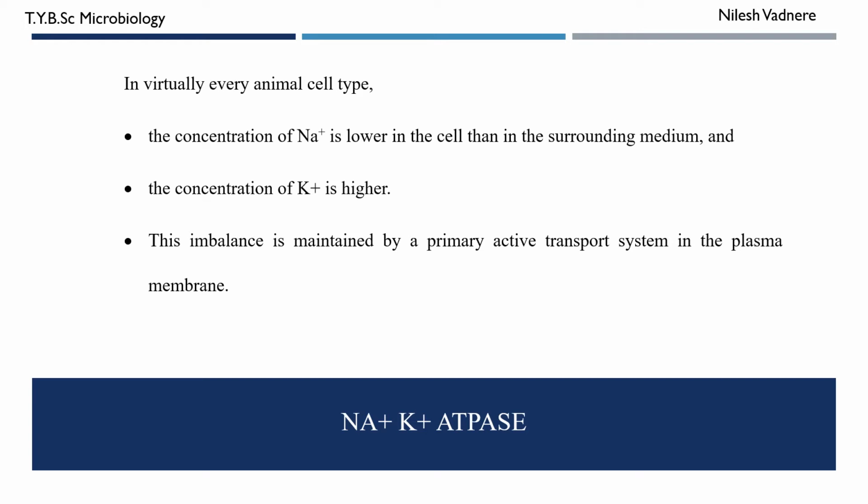Similarly, the concentration of potassium ion is higher inside and lower outside. So energy will be required to transfer the potassium ion from outside to inside. So these two things are catalyzed by this ATPase simultaneously, and hence it is an antiporter system.